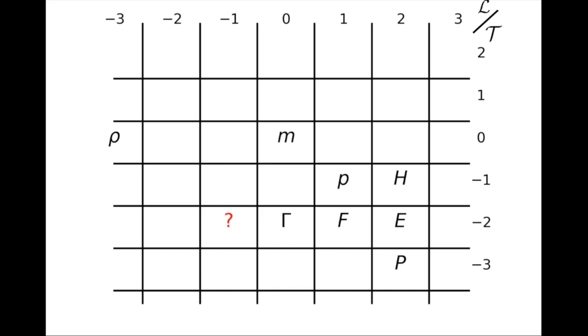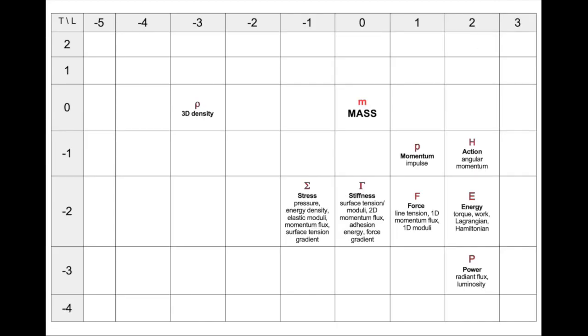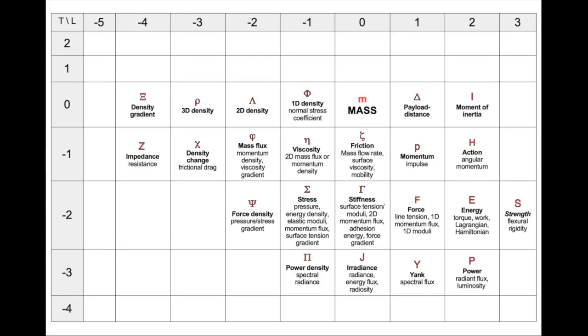Moving further left, what do we have? This one also has a bunch of different names, like elasticity or elastic modulus, pressure, stress. It can be understood as a force per unit area, since it is 2 cells away from the force, or as an energy per unit volume. We will use the symbol sigma. Here's what we got so far, including some of the alternate names. Here is a more complete table.